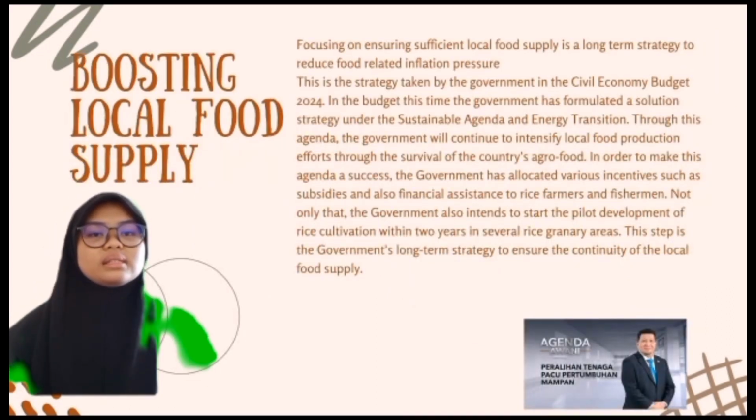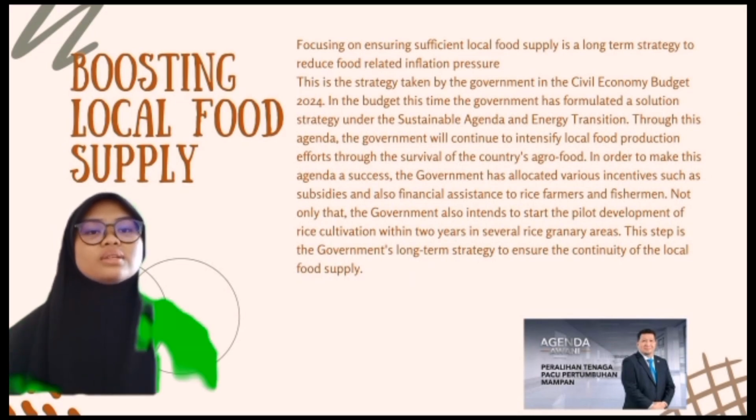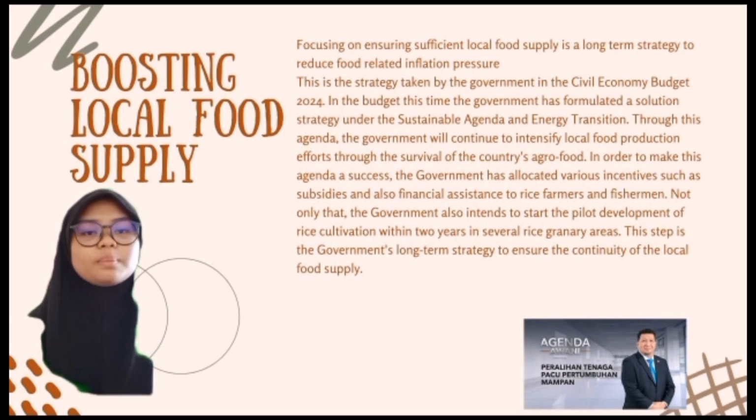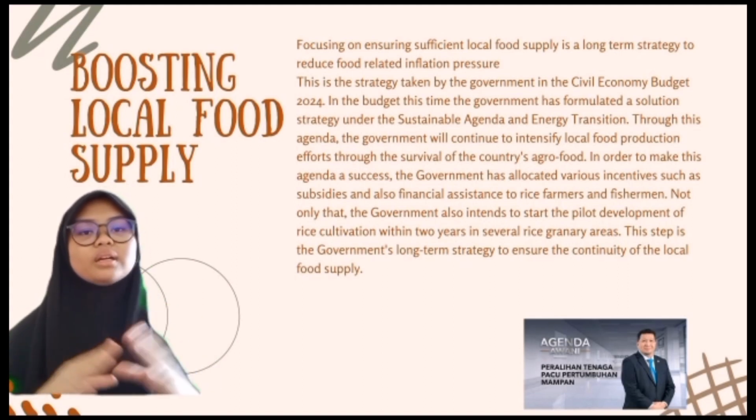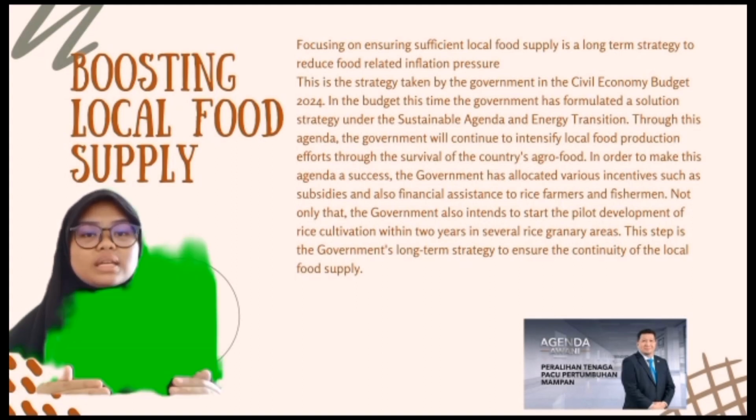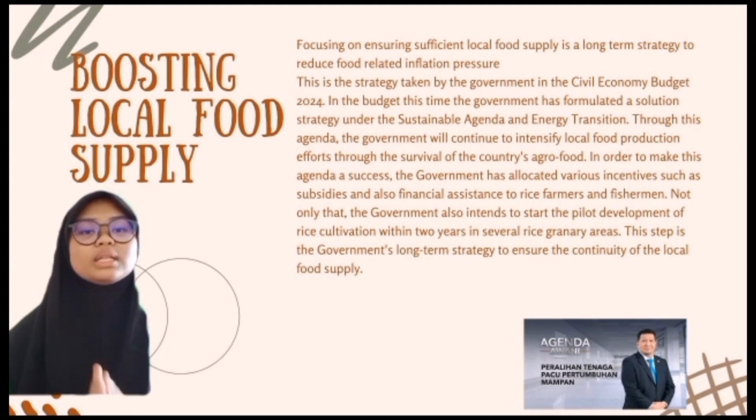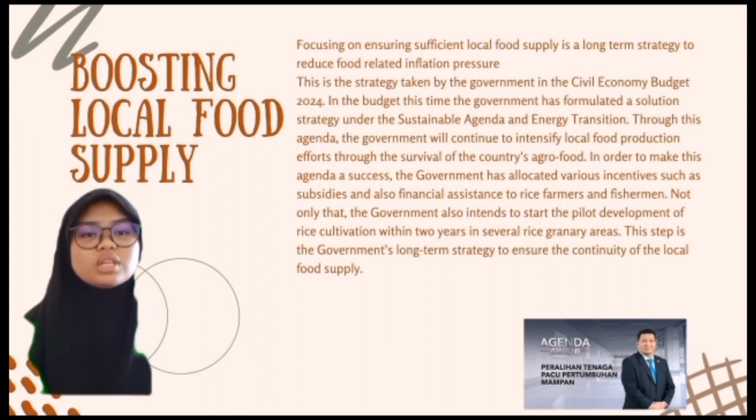The last is the government can boost local food supply. Focusing on ensuring sufficient local food supply is a long-term strategy to reduce food-related inflation pressure. This is the strategy taken by the government in the Madani Economy Budget 2024. In the budget this time, the government has formulated a solution strategy under the Sustainable Agenda and Energy Transition.